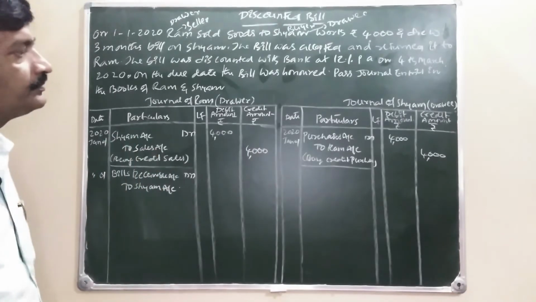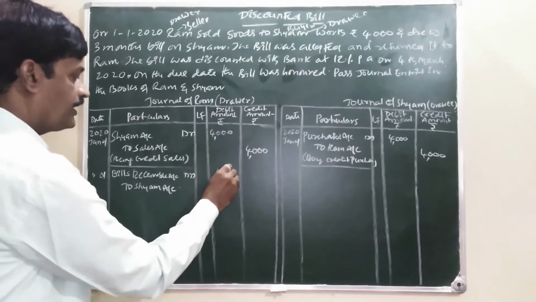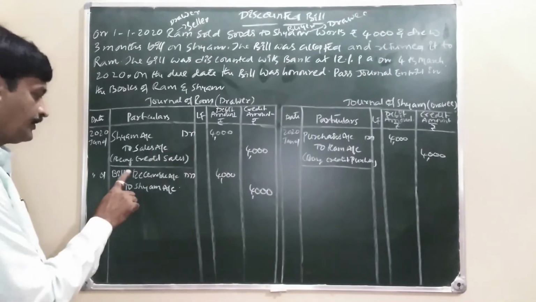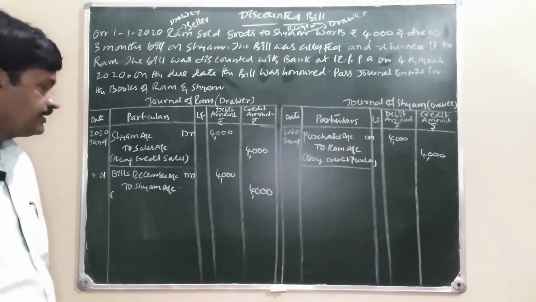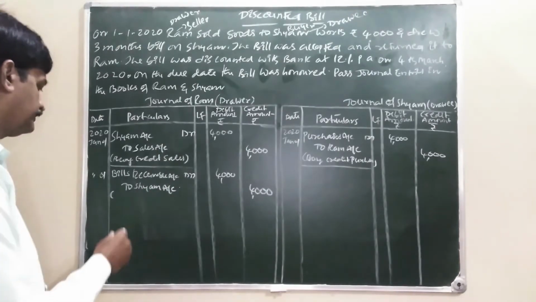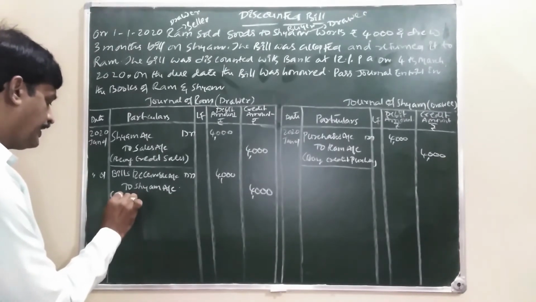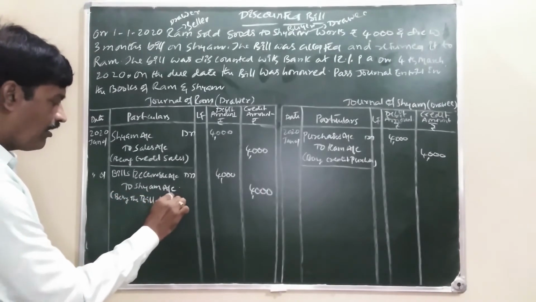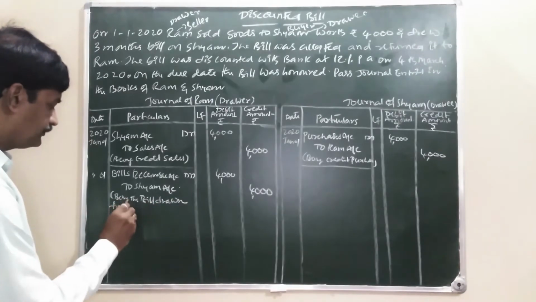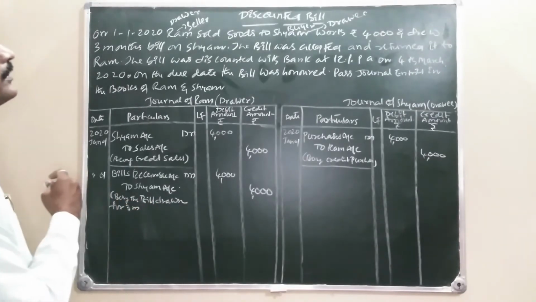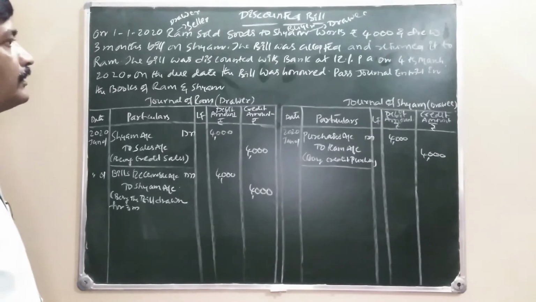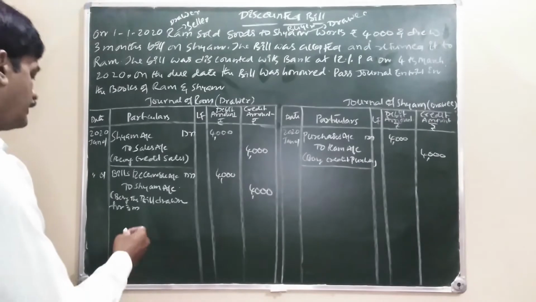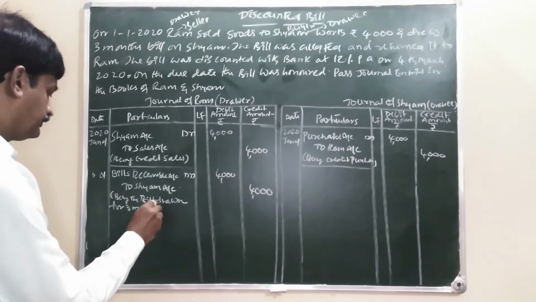Shyam account 4,000. Our asset is increasing. Being the bill drawn for three months bill.